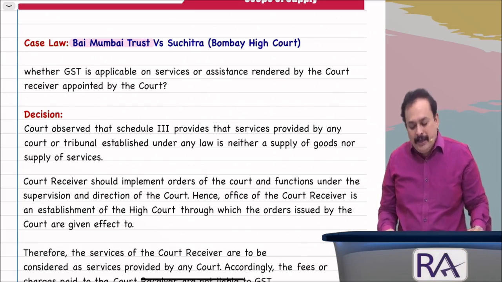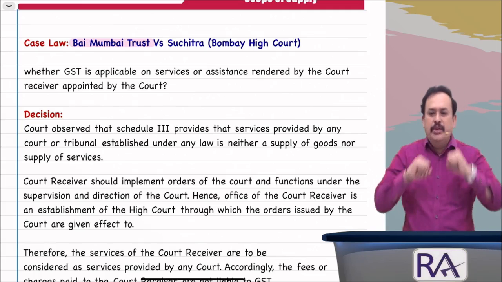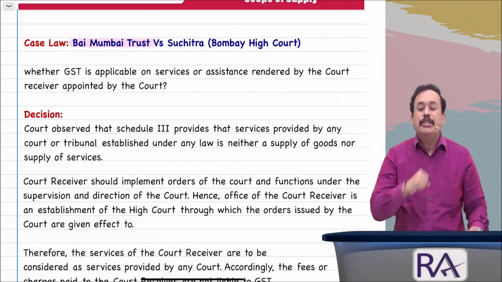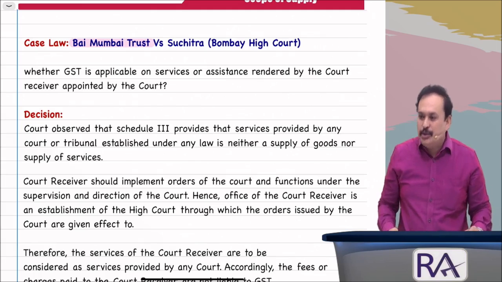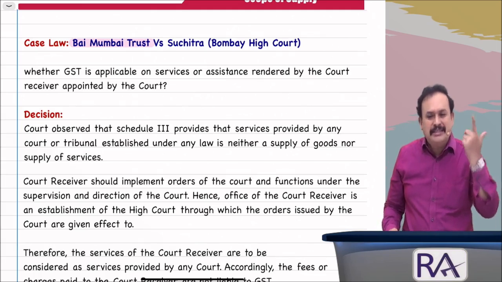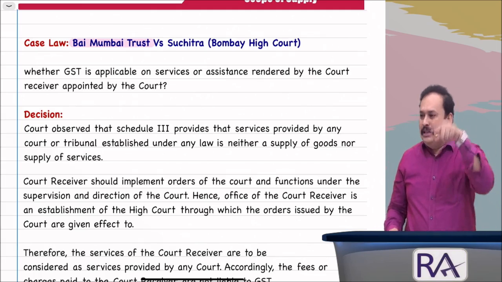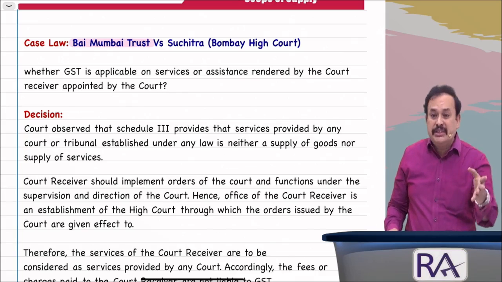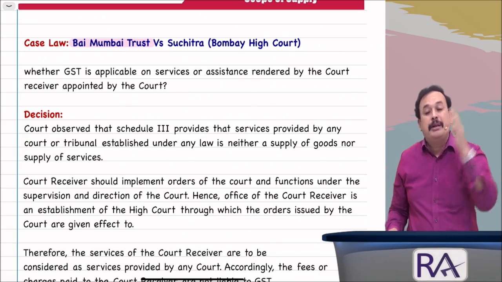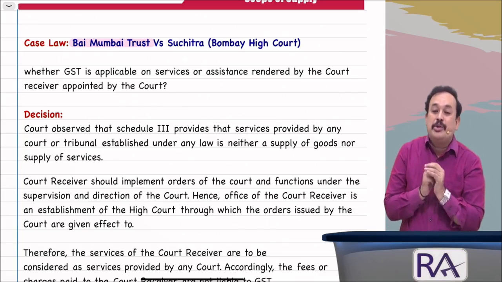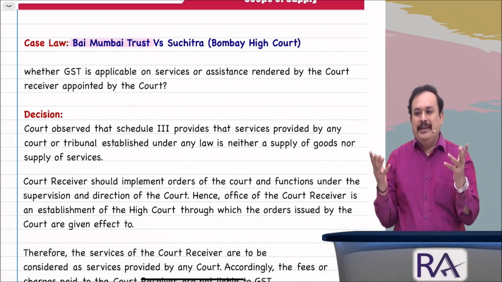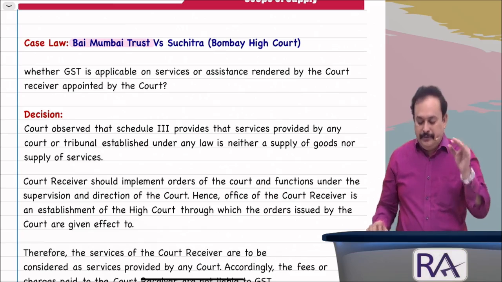Is it clear? Now come back, my dear sir. With this, we covered point number 2 of Schedule 3. So far, how many covered? 2. First point, supply of service by employee to employer in the course of employment. Second one, supply of service by court or tribunal. These 2 are excluded from the scope of supply. Got the clarity? Further, my dear friends,